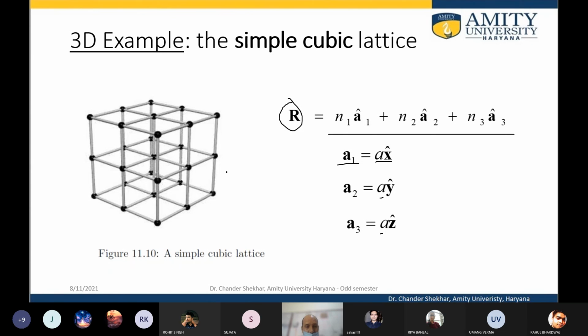If we move from the initial position in any direction by such a position vector, we will reach a similar point in the lattice. Okay, so this is the condition for periodicity in the crystal.